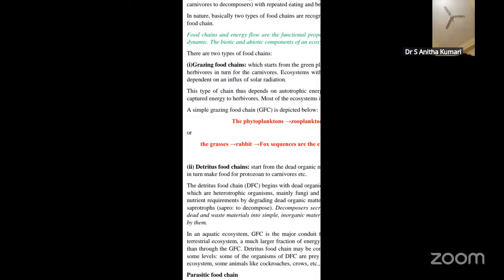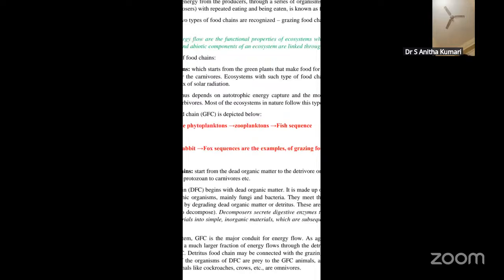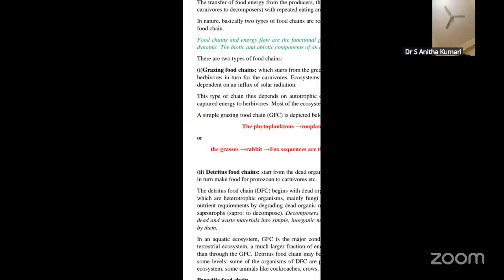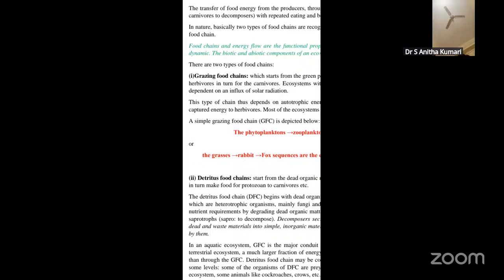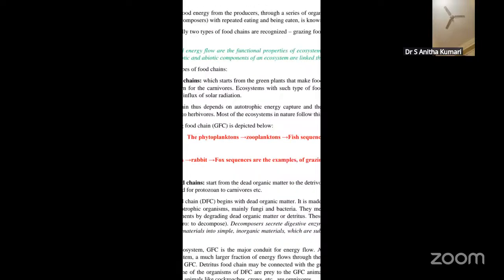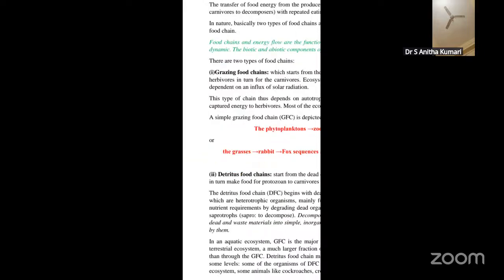They are heterotrophic organisms that degrade the dead organic matter, or the detritus. They are also known as saprotrophs. They secrete digestive enzymes that break down the dead as well as waste material into simple inorganic materials, which are subsequently absorbed by them. So that is how the detritus food chain works.